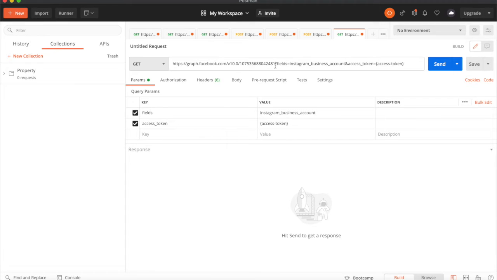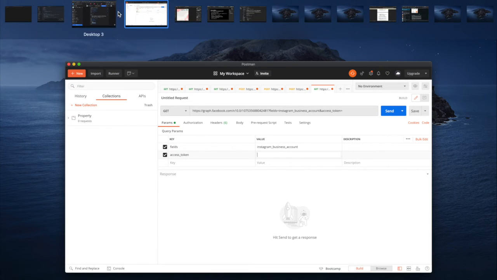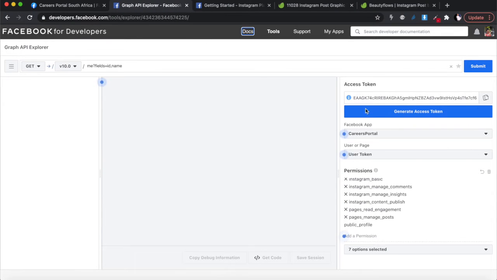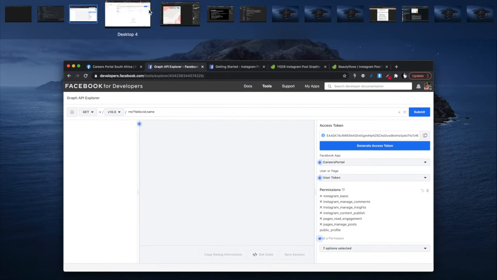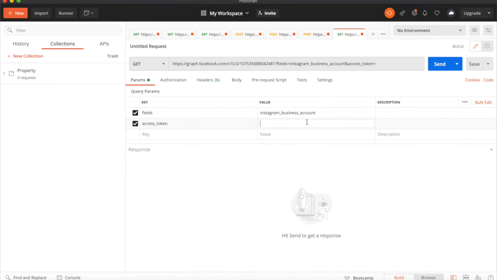And replace that in there. Then once you've done that, you need the access token, okay? So you'll see it over here. It's the same one on the URL. It's the same one here. So you can update it over here, and it will change on the URL as well. This is why I like to use Postman. Postman is just easy to navigate, okay? So you need to go and get your user access token of your Graph API. So I'm going to go back here, and I'm going to make sure that it's the user token that's selected, and then it's been generated. So I'm just going to copy it as it is, and then I'm going to go in there, and then I'm going to paste it.